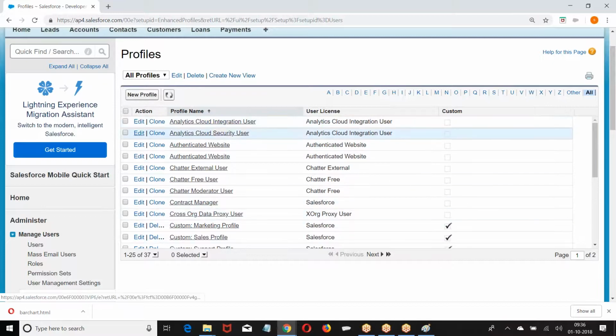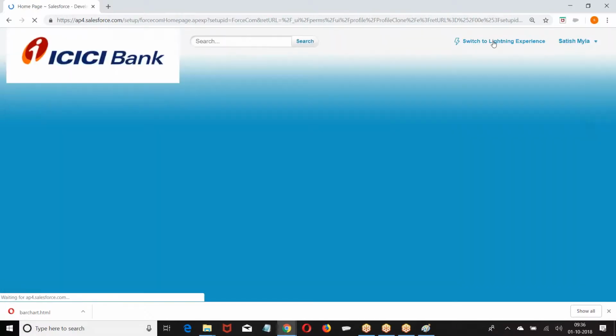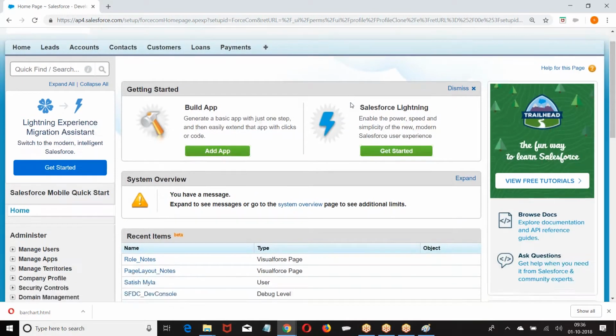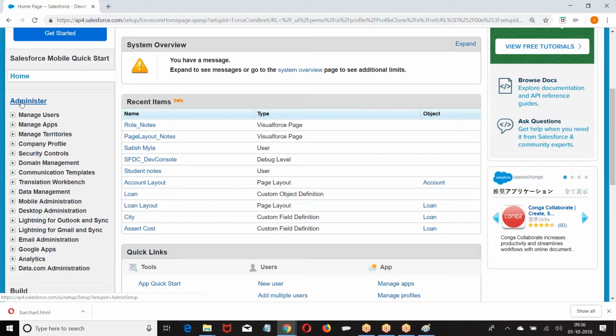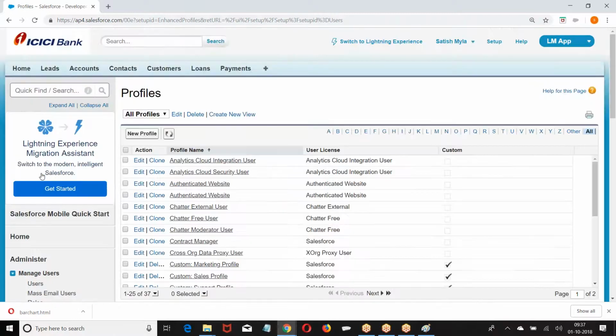All these are standard profiles. We add a custom profile. Once again, setup, administer, manage users, profiles,